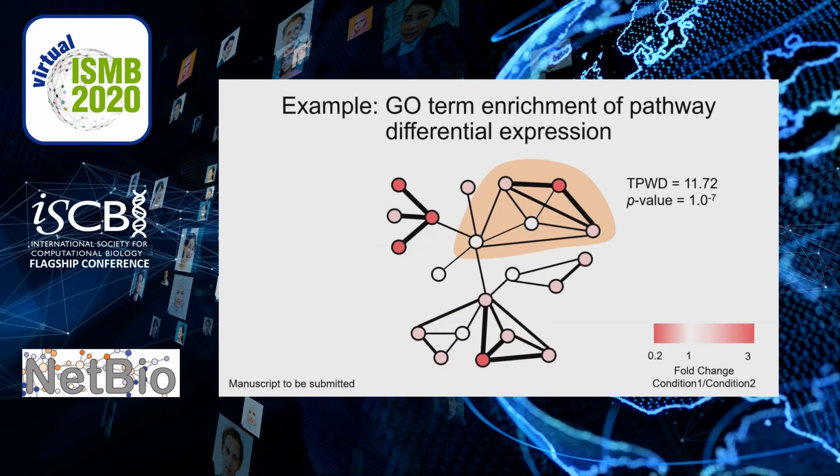For a given Go term, we will assess the clustering of its proteins using the total pairwise weighted distance, and then we can assess the significance of this clustering against a null model.